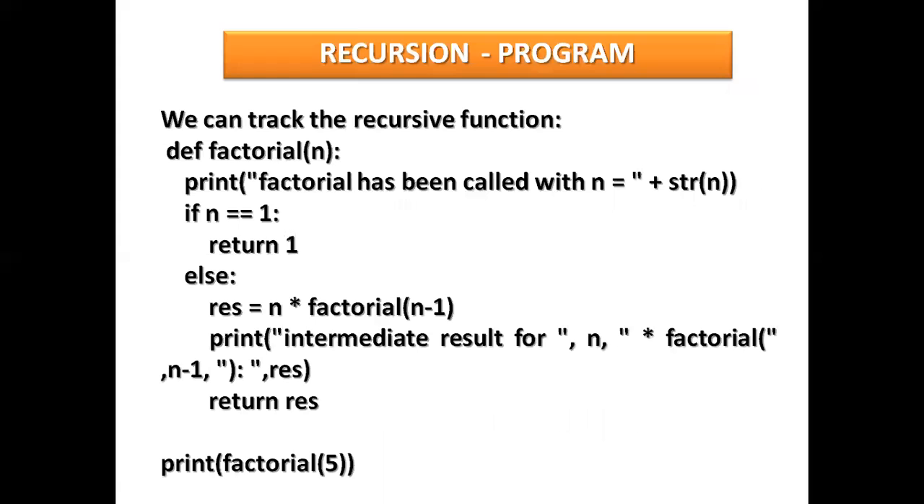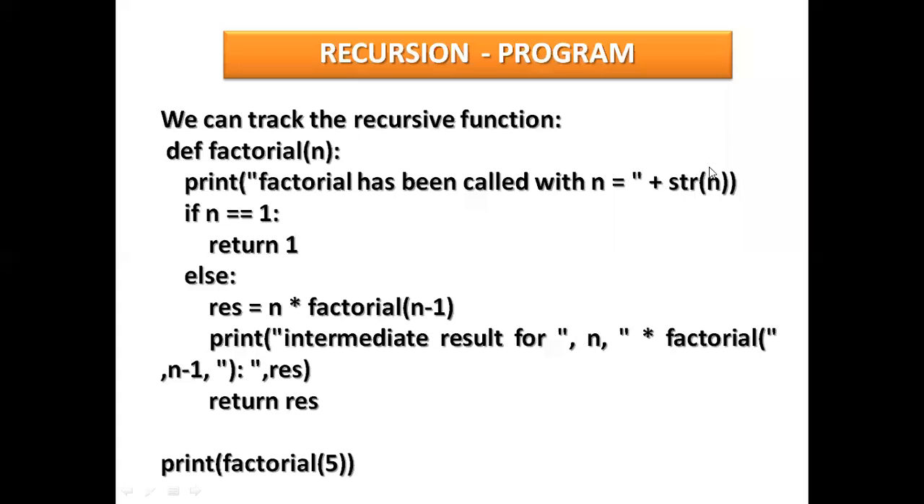So next, another program, we can track the recursive function with the def factorial. See here, def factorial, this is a function name defined with the def keyword, and n is an argument here. Print "factorial has been called with" n. This will print the same. This is a text enclosed in double quotes. Whatever you write in double quotes remains as it is, plus str.